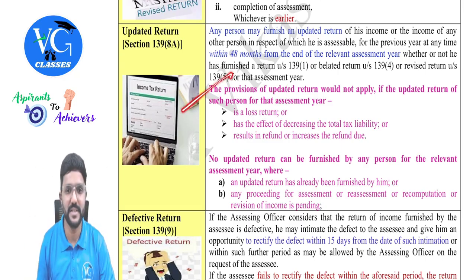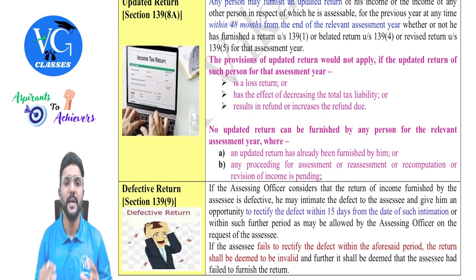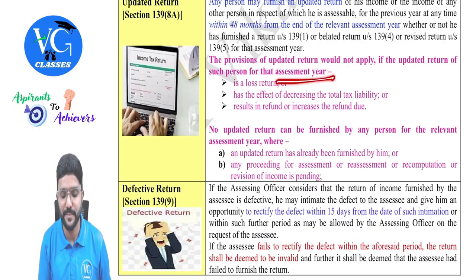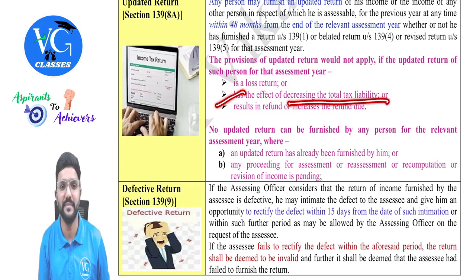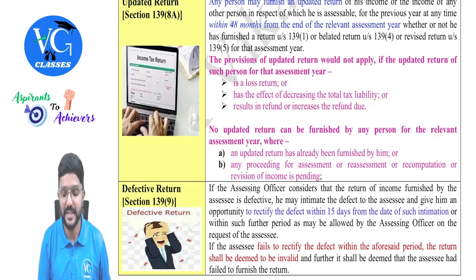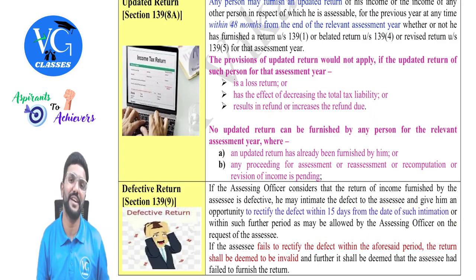Okay. So there are some conditions here. Let us see. The provisions of updated return would not apply if the updated return of such person for that assessment year is a loss return. You cannot. Then, if it has the effect of decreasing the total tax liability, or results in a refund or increase in the refund, they will not allow it. It will not be allowed.